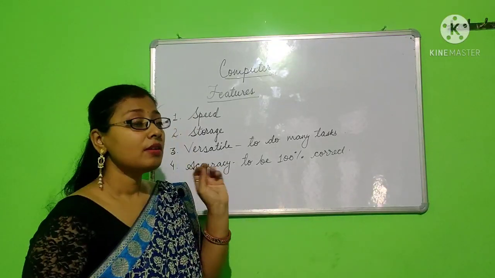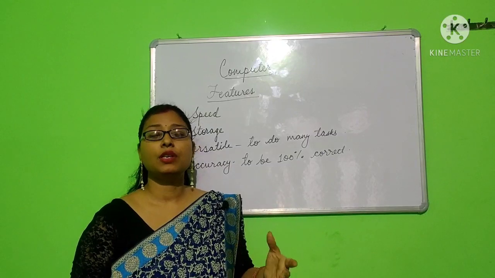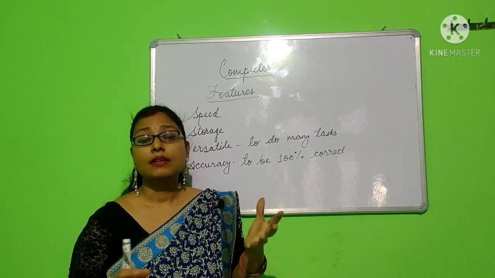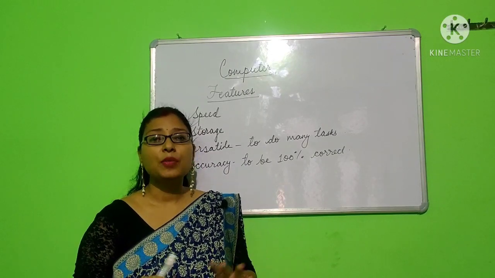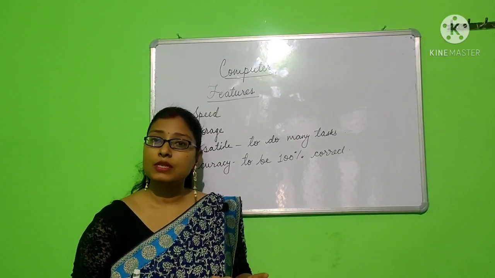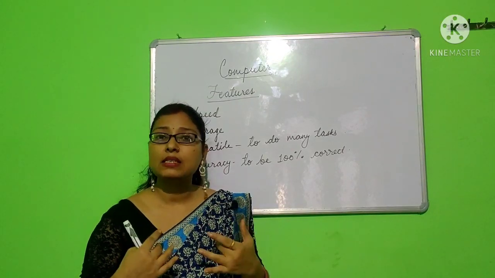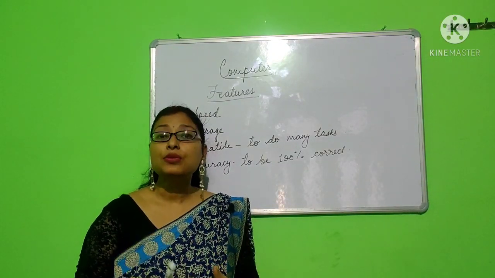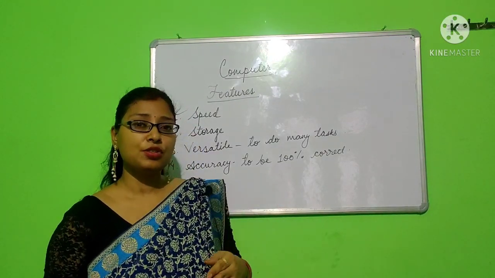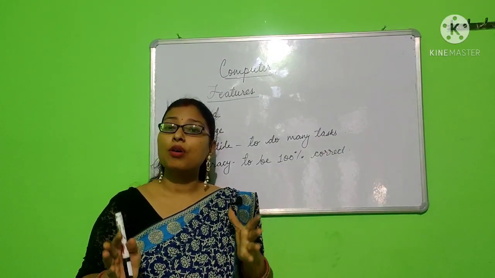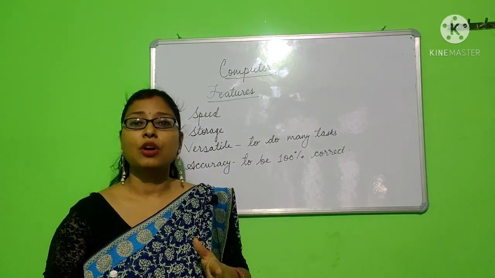Suppose at a point of time you can see that the computer is giving you wrong answers, then is it the mistake of the computer? No, because computer is never wrong. Computer always gives 100% accurate results. So whose mistake is this? The mistake is ours, the user. Until and unless the user gives the wrong instruction to the computer, the computer is always accurately doing its job.